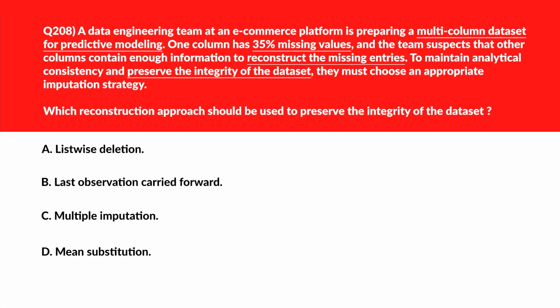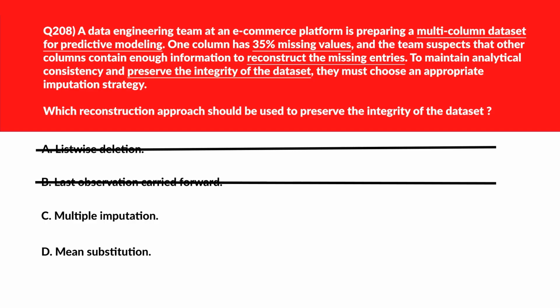Alright, now let's look at this question. This is all about preserving the integrity of the dataset. Option E says list-wise deletion. List-wise deletion discards valuable data and reduces sample size unnecessarily. Incorrect. We'll move now to B. B says last observation carried forward. Last observation carried forward assumes temporal order, which may not exist in this dataset. Wrong choice. We'll move to C.